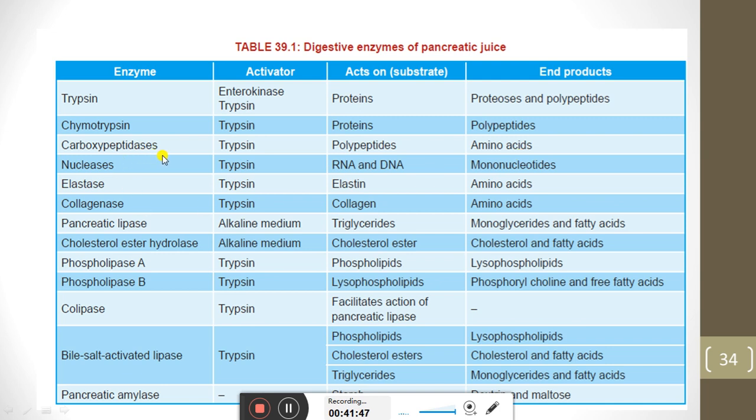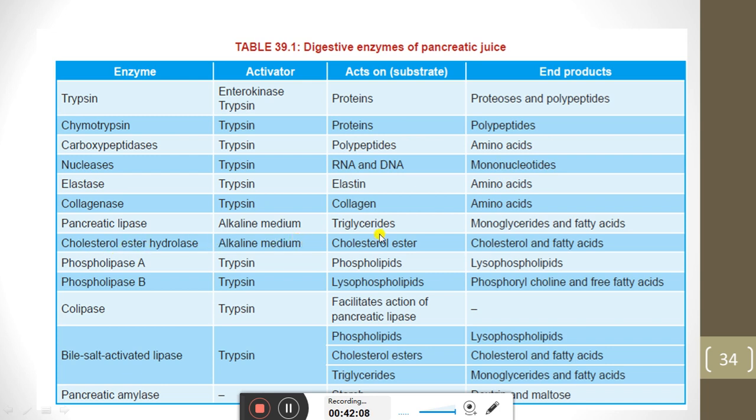Then carboxypeptidase is also activated by trypsin, as are nuclease, elastase, and collagenase. These are all activated by trypsin, and they will act on RNA and elastin, and they will form the end product in the form of amino acids and mononucleotides.